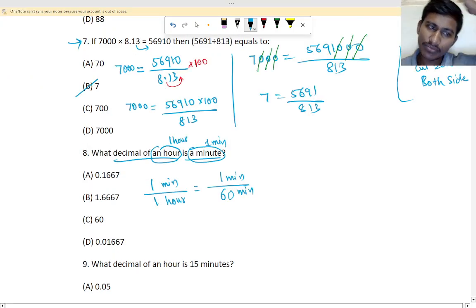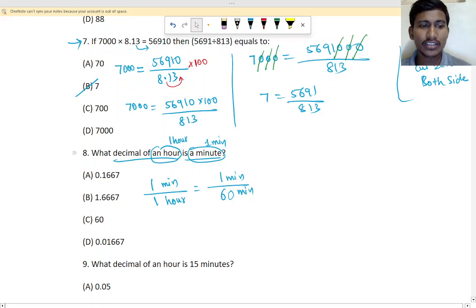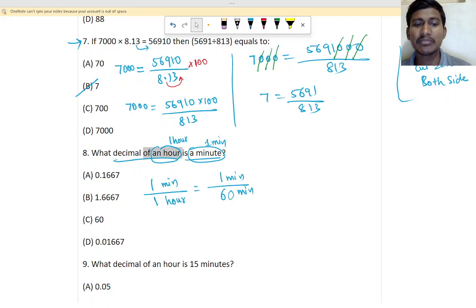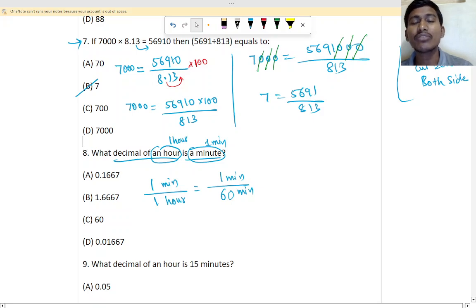Okay, so if you see 8th question, it is very easy. The question is what decimal of an hour is a minute? An hour means how much? An hour means 1 hour. And a minute means how much? 1 minute. Right? So 1 minute in 1 hour.